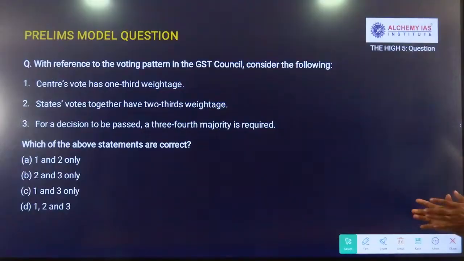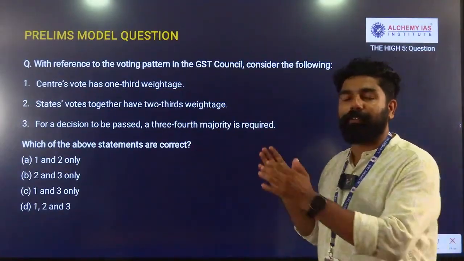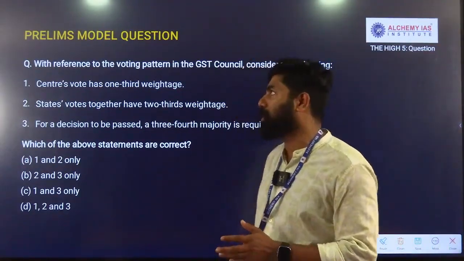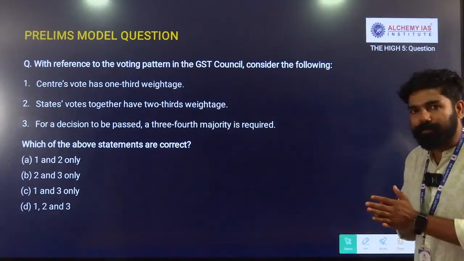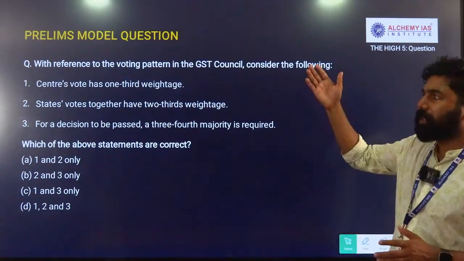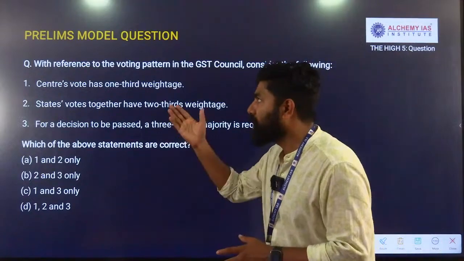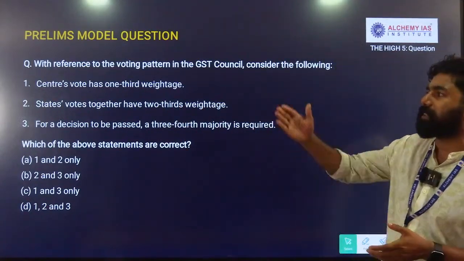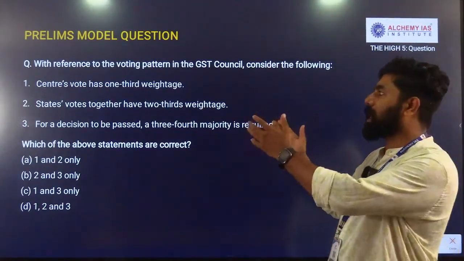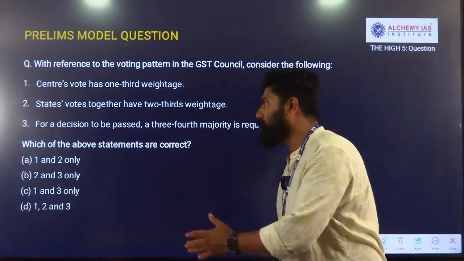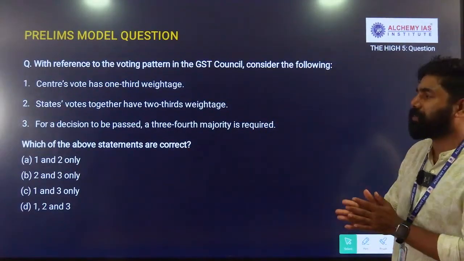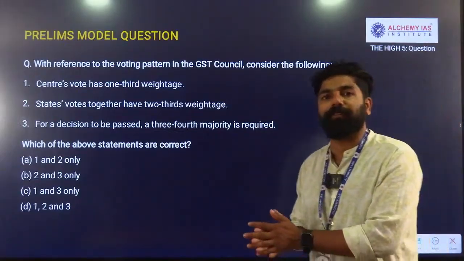With that, we are about to finish all the topics that we have today, and we have one last slide that is a question to you. You can read the question carefully. This is with respect to the GST Council regarding its voting weightage. The three statements are here. The Centre's vote has 1/3 weightage. The second statement is that the states' votes together have 2/3 weightage. For a decision to be passed, a 3/4 majority is required. If you know the answer, you can give it in the comment section.